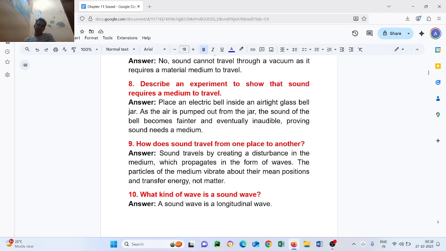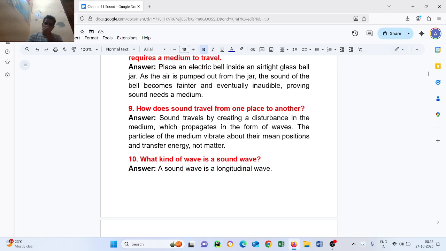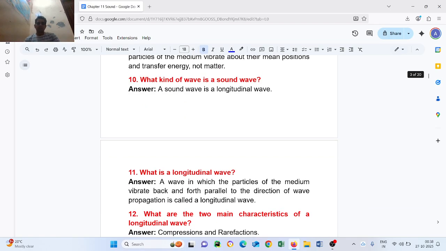Question number ten: what kind of wave is a sound wave? Sound wave is a longitudinal wave. Question number eleven: what is a longitudinal wave? A wave in which the particles of the medium vibrate back and forth parallel to the direction of wave propagation is called a longitudinal wave.